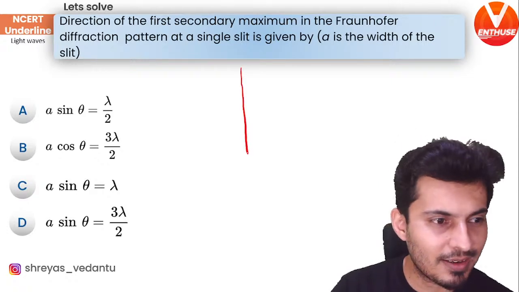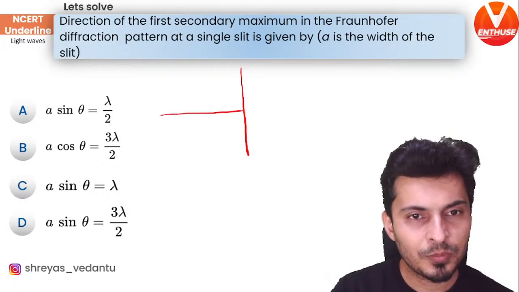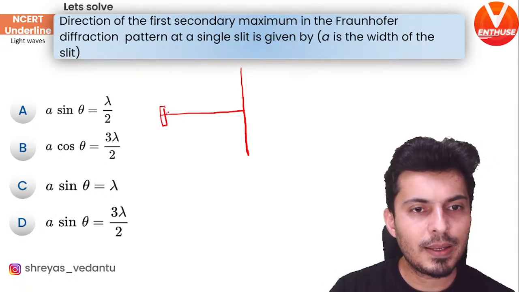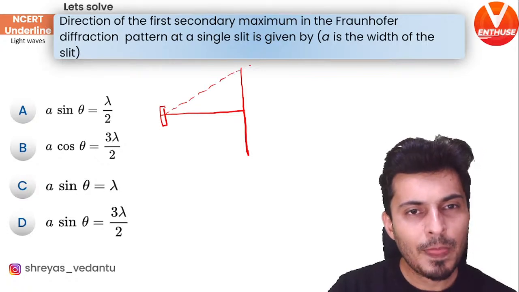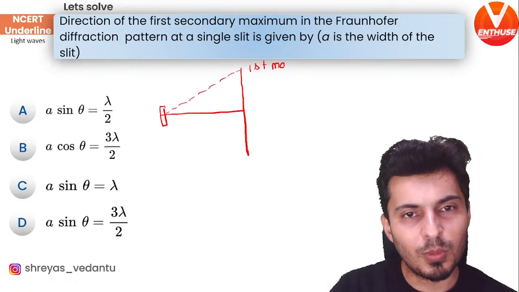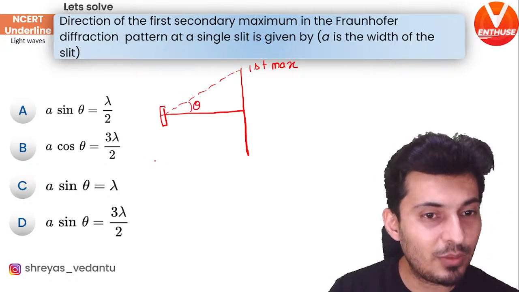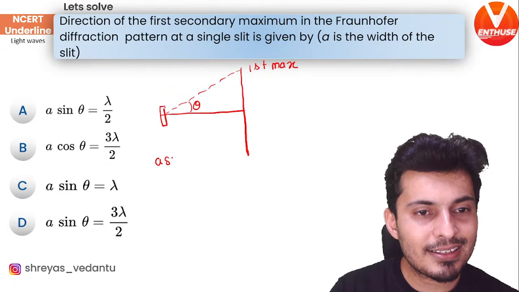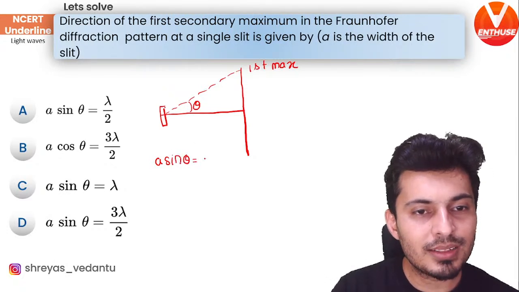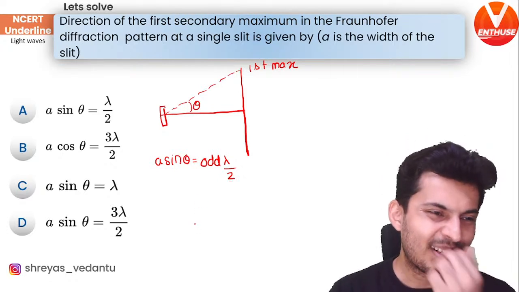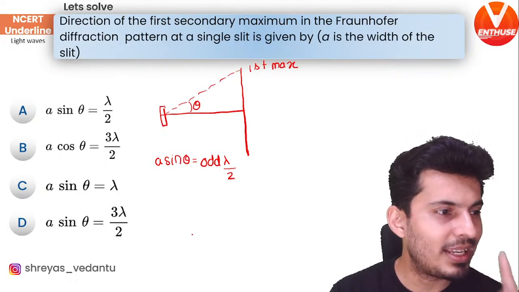So if this is your screen, hi Umesh, welcome aboard, and this is your slit, of course, then you will get the first maxima somewhere over here. The question is, what will this theta be? Now we know for maxima the formula is a sine theta is odd times lambda by 2. It's odd times lambda by 2, right?